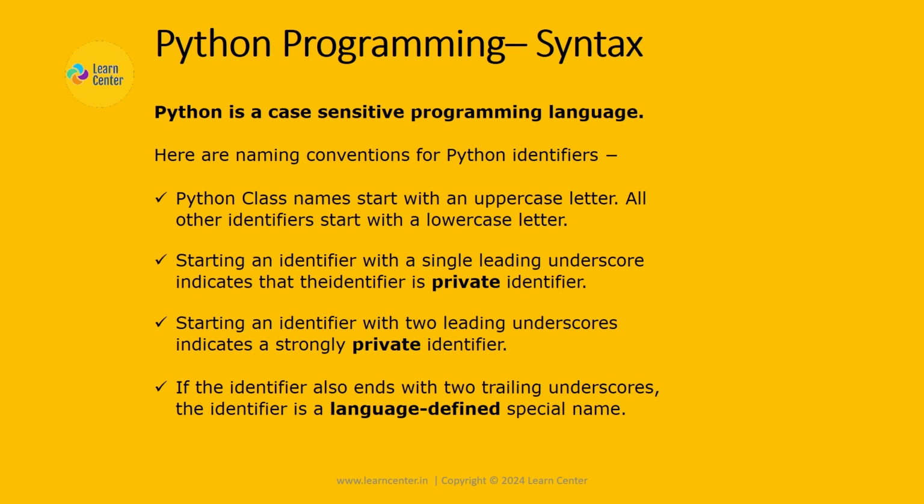Here are naming conventions for Python identifiers. Python class names start with an uppercase letter. All other identifiers start with a lowercase letter. Starting an identifier with a single leading underscore indicates that the identifier is private. Starting an identifier with two leading underscores indicates a strongly private identifier. If the identifier also ends with two trailing underscores, the identifier is a language-defined special name.